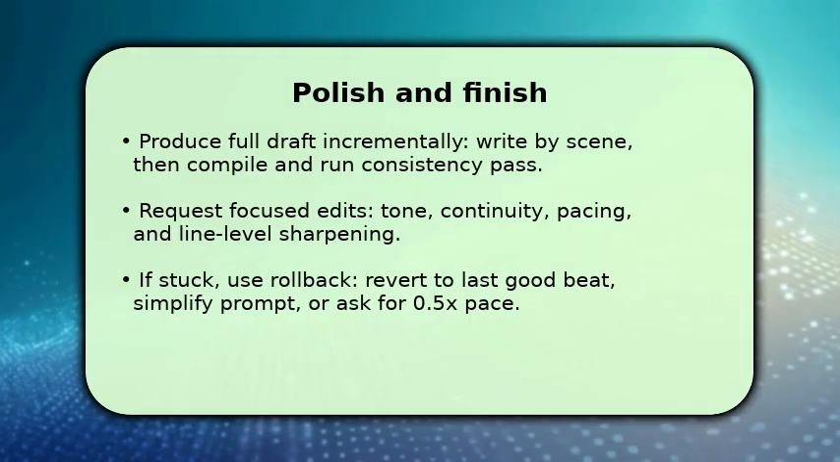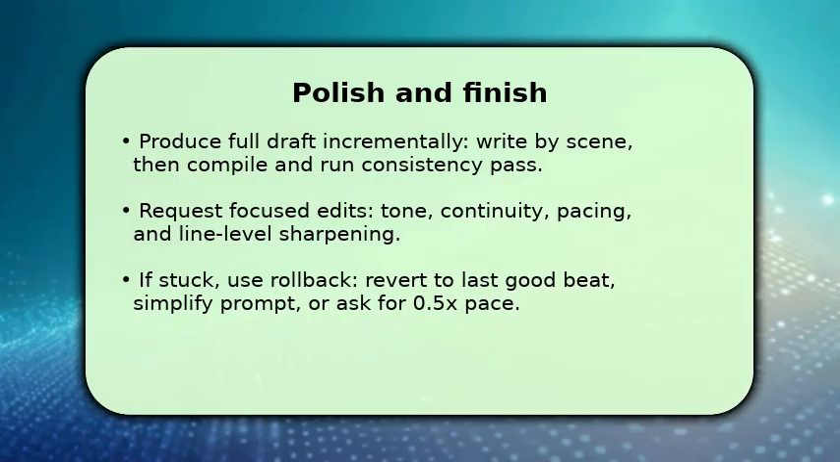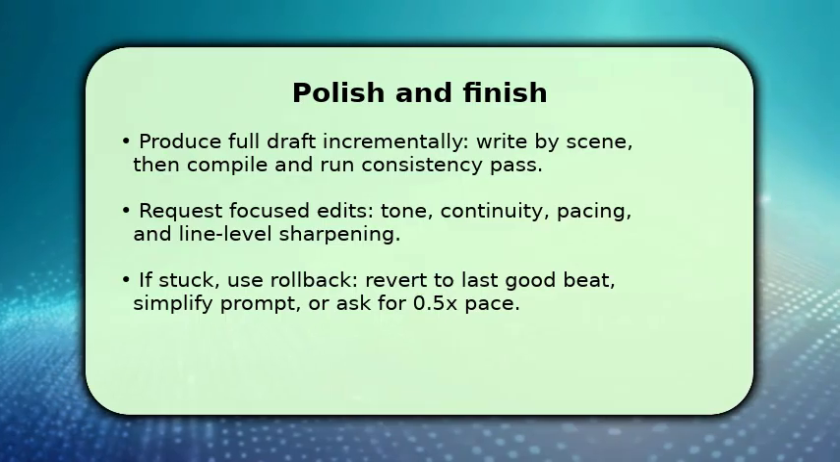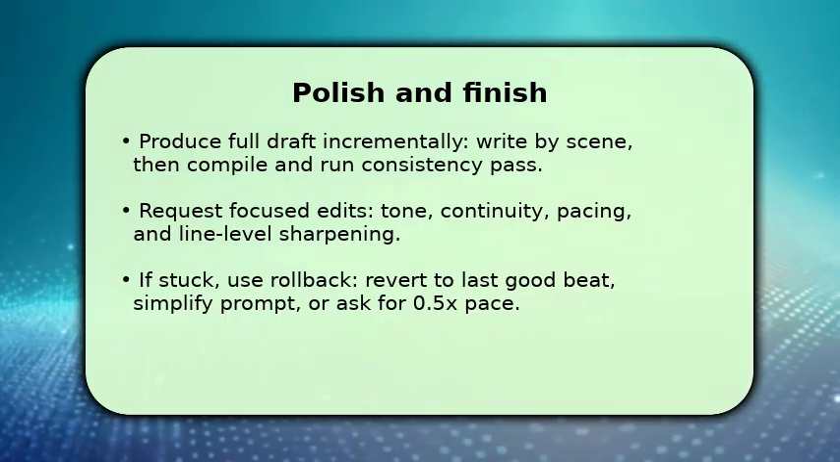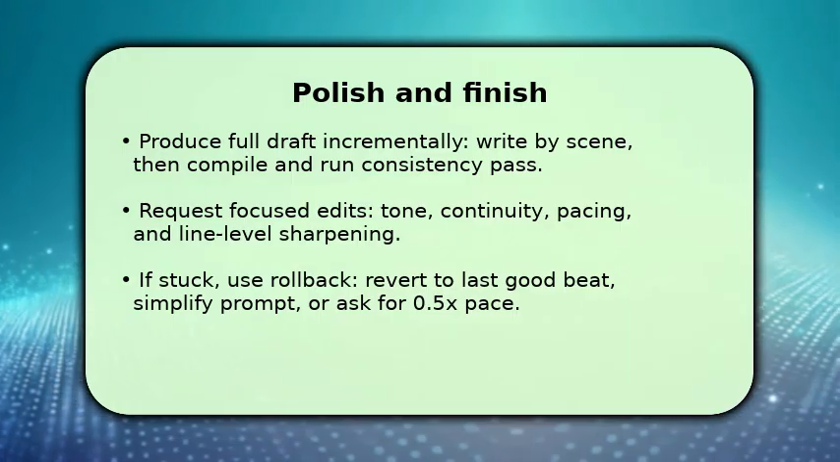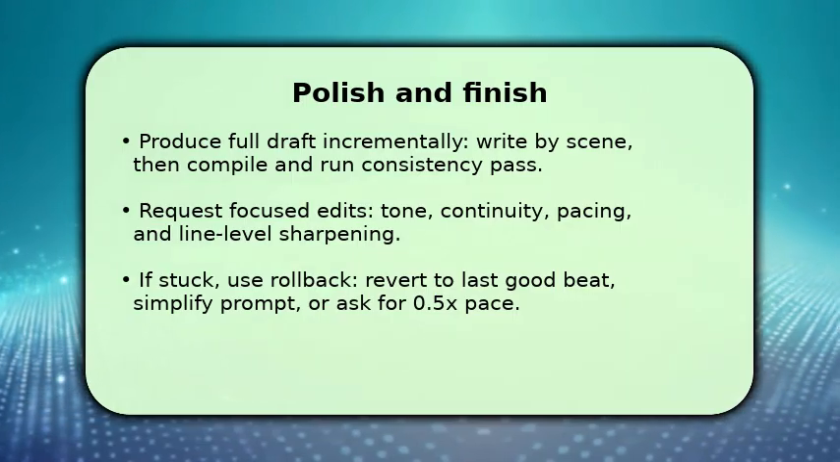If the AI drifts or stalls, roll back to the last solid beat, simplify your prompt variables, or ask for a slower output pace, for example, half-length scenes or 0.5 complexity to regain control. Finally, export and run a final proofread.